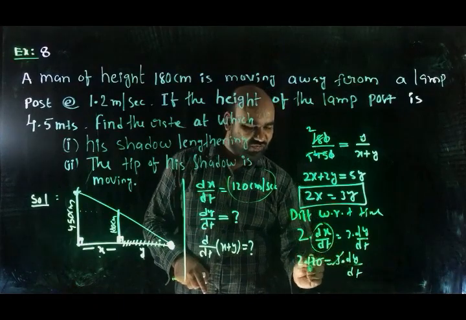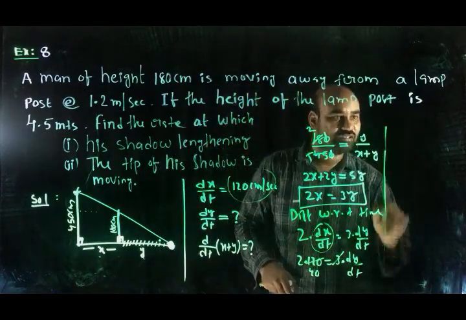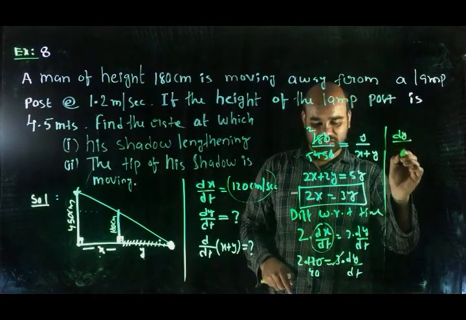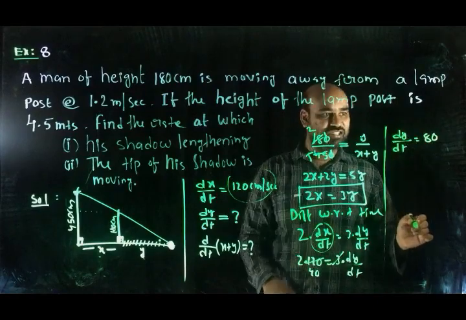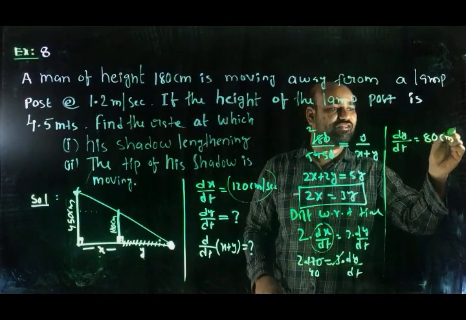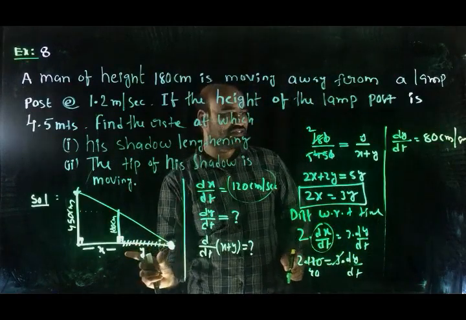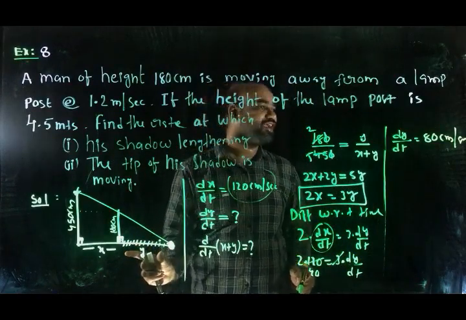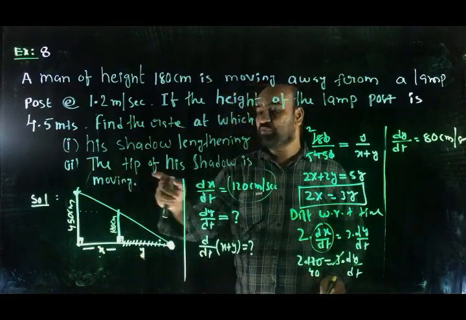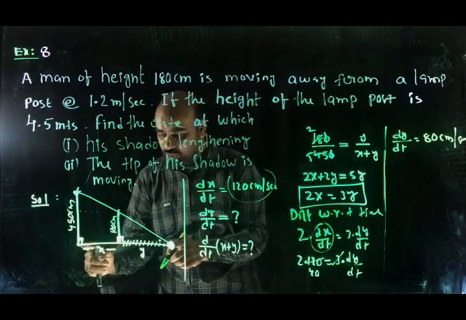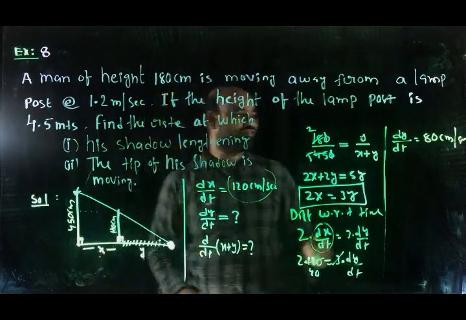3 ones are 3, 3 forties are 120. Therefore, what did I get here? dy by dt is equal to 80. What is that 80? 80 centimeter per second means the rate at which the shadow is lengthening. I can say that the shadow is lengthening at the rate of 80 centimeter per second. Next, what should we find? The tip of his shadow is moving. The tip of the shadow means d by dt of x plus y should be found.